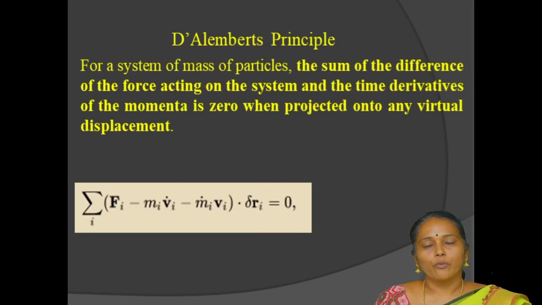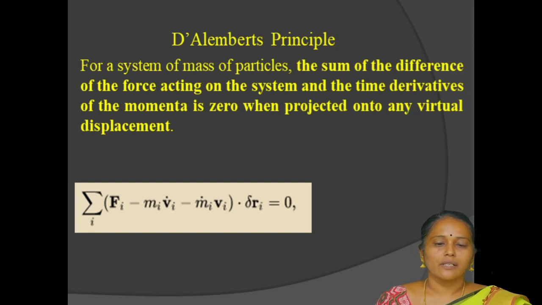The third important topic is D'Alembert's principle. For a system of particles, the sum of the differences between the force acting on the system and the time derivative of the momenta is 0 when projected onto any virtual displacement.